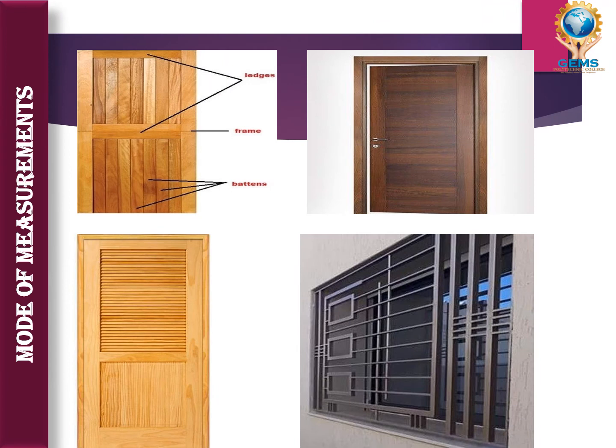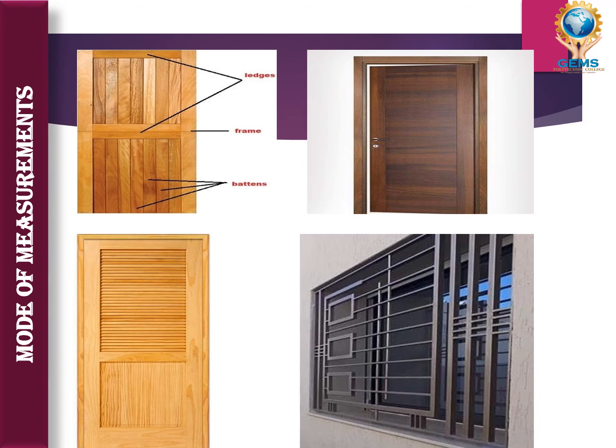In the first image you can see this portion is called ledgers. This outer layer is called the frame, and this inner portion is called battens. So the first image is called paneled, ledged, battened and framed, that is the first door.